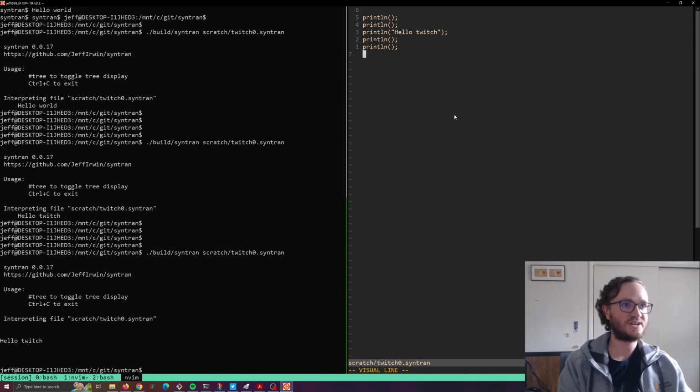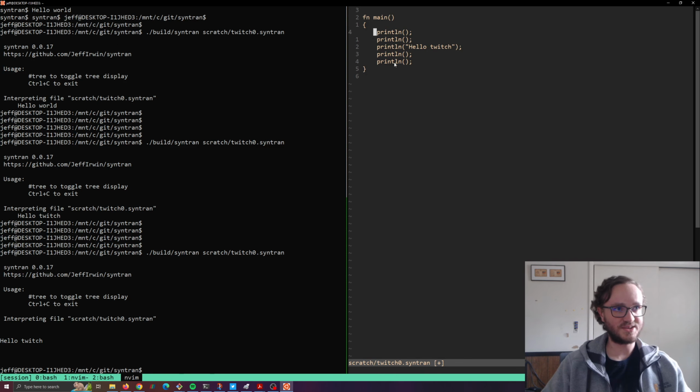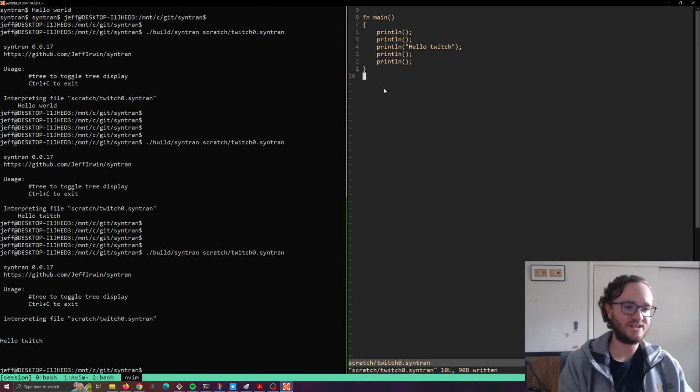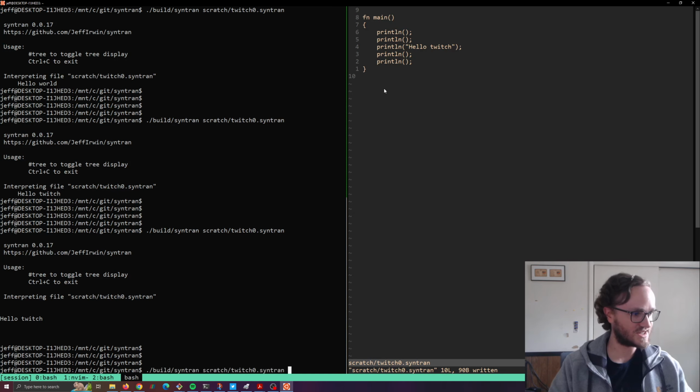So that's hello world. You can make a function. Hopefully you remember this. So this is going to be a void function, so I don't have any return type, and I can just do that. Notice there's no syntax highlighting. The cool thing when you make your own programming language is you just have to raw dog it without any syntax highlighting, unless you make the syntax highlighting yourself as a plugin for whatever editor you use. And I don't know how to do that yet, so I'm just raw dogging it without syntax highlighting.